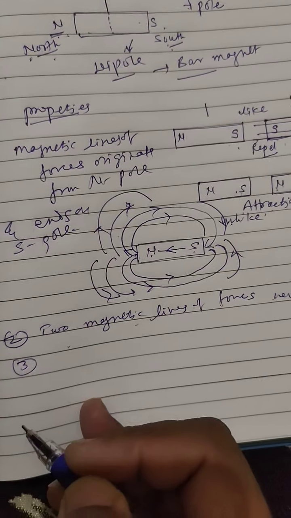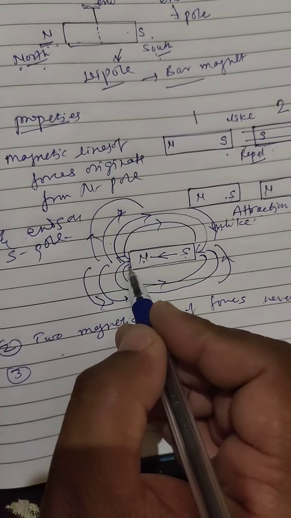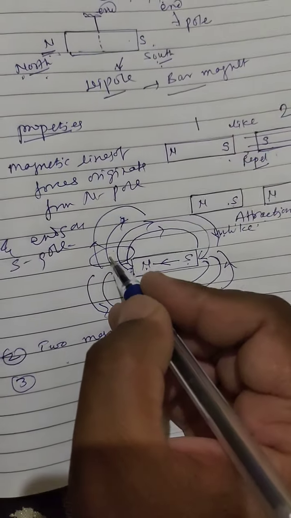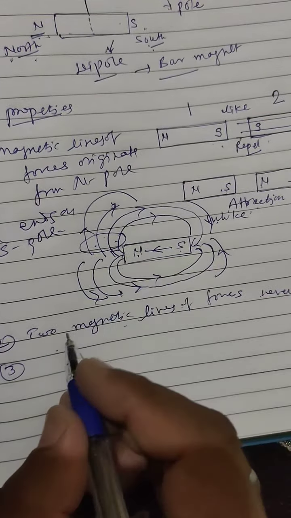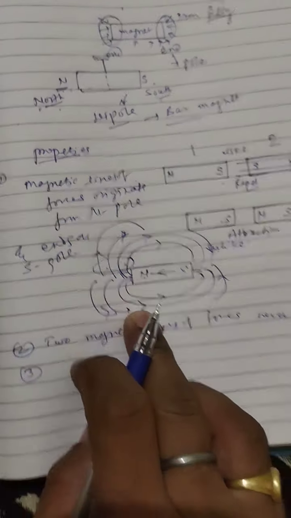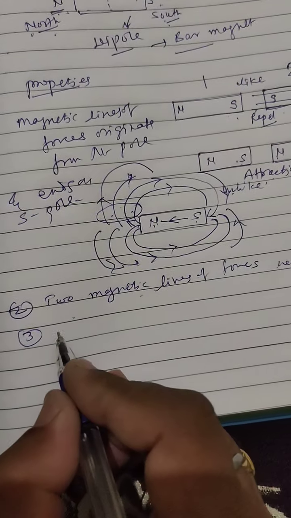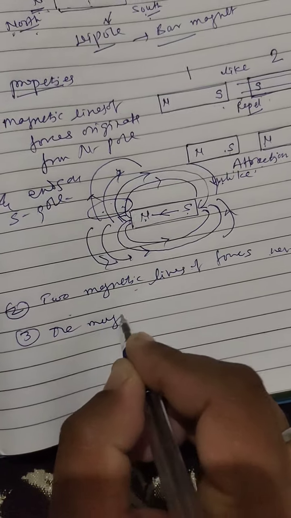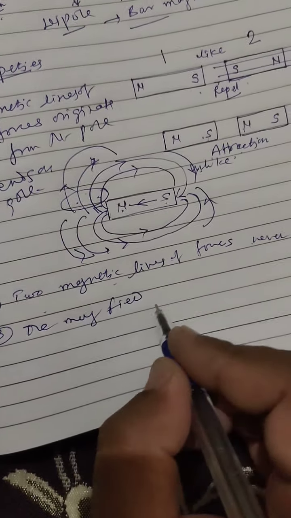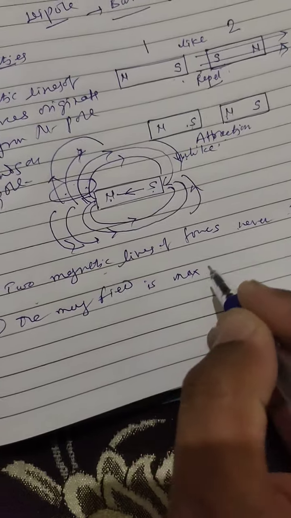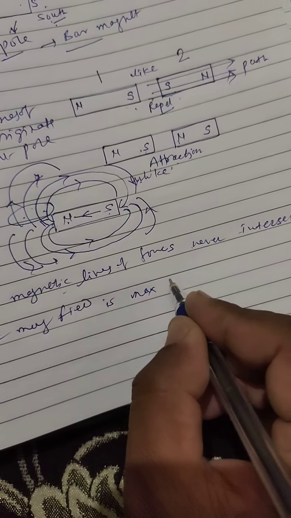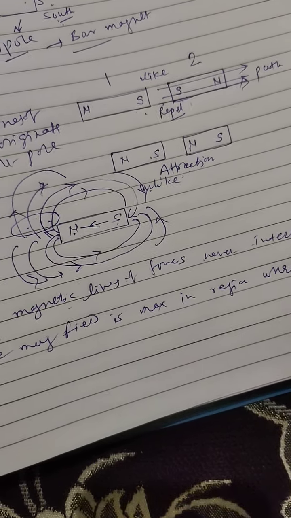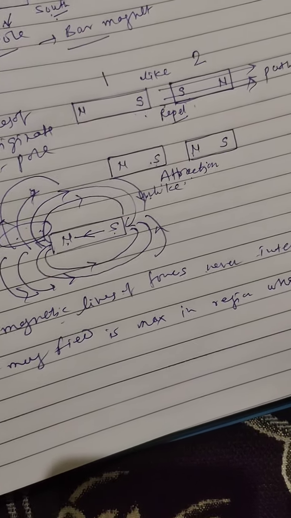Third property: the region in which the magnetic lines of forces are gathered together or crowded together, at that point the strength of the magnetic field is maximum.